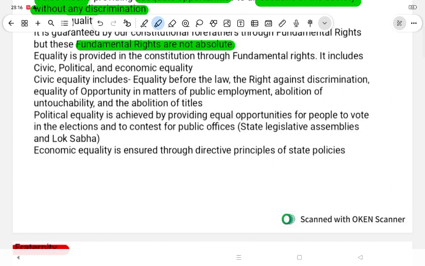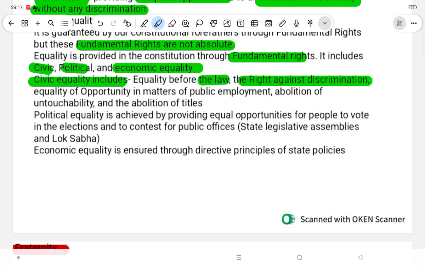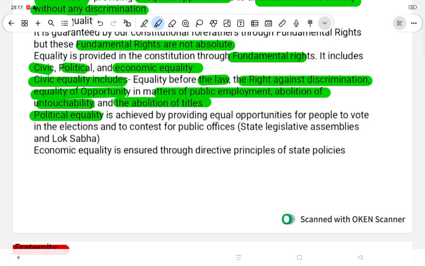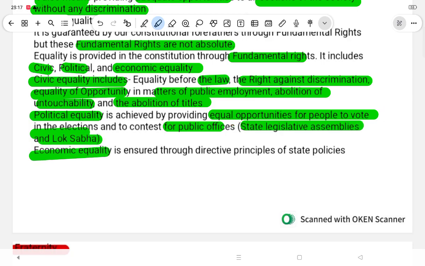Equality is provided in the constitution through the fundamental rights. It includes civic, political and economic equality. Civic equality includes equality before the law and rights against discrimination, equality of opportunity in the matter of public employment, abolition of untouchability and abolition of titles. Political equality is achieved by providing equal opportunity for the people to vote in the election and contest for public offices, the state legislative assembly and the Lok Sabha. Economic equality is ensured through the directive principles of state policy.